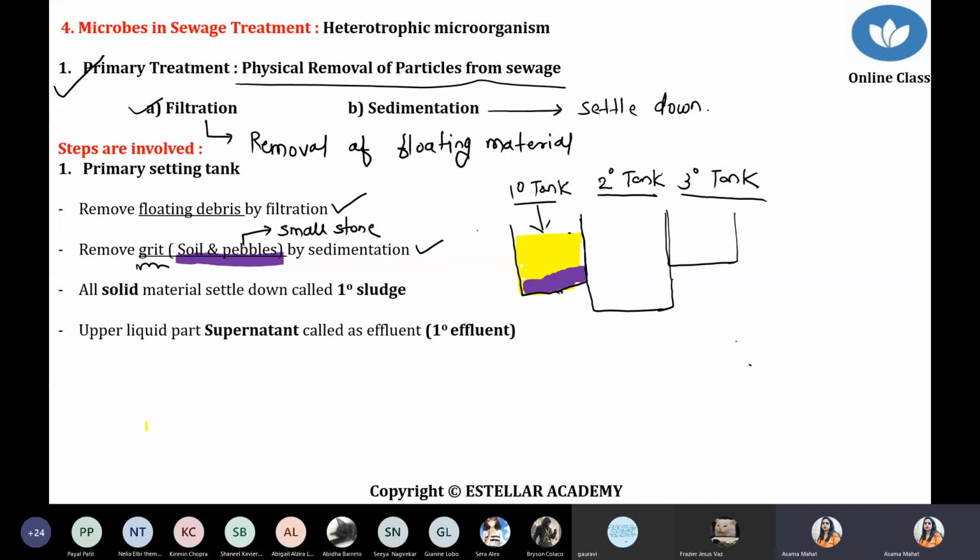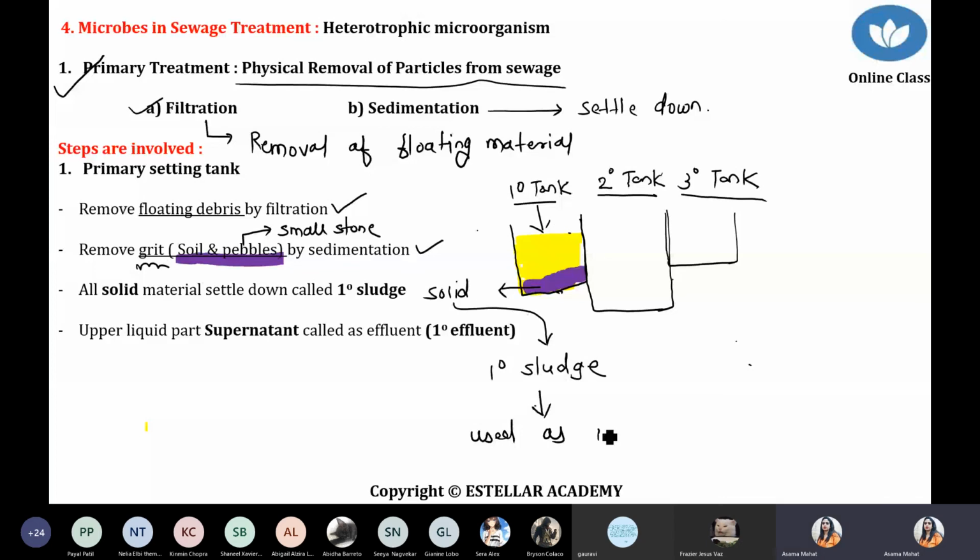Once it settles down, whatever soil particles there are, the large size stone or the small size stone, they settle down immediately. And this part which gets settled down, that solid part, is called the primary sludge. This solid part is called which sludge? Primary sludge. Okay, and now what happened? This primary sludge can further be used as manure.